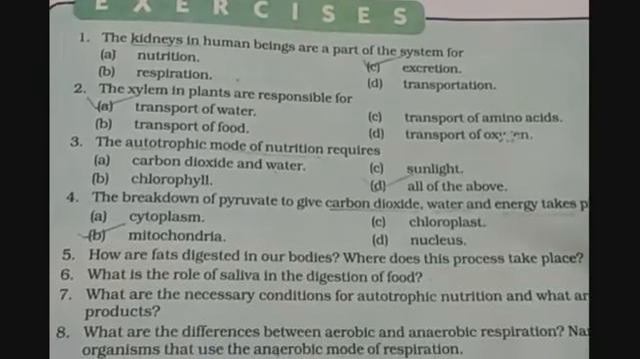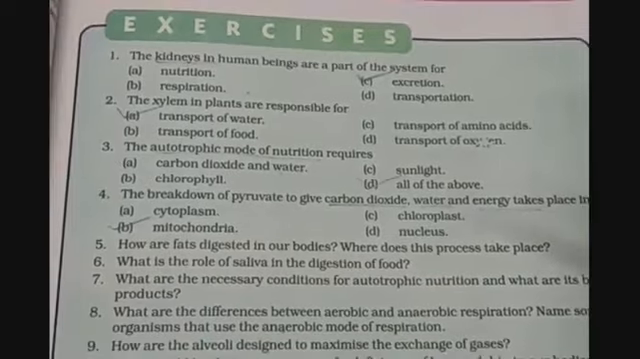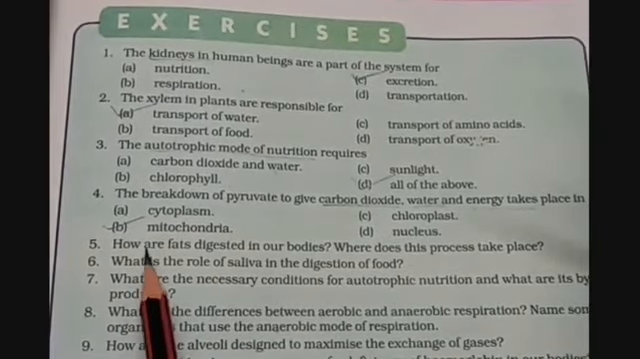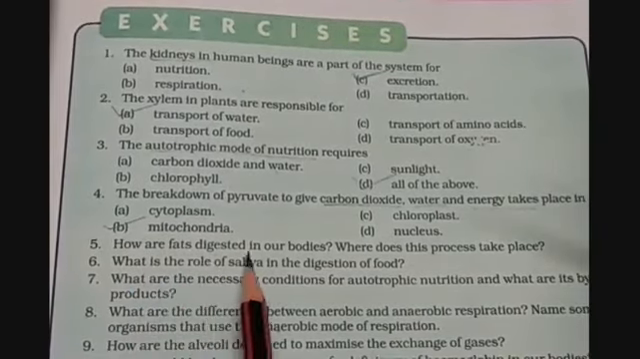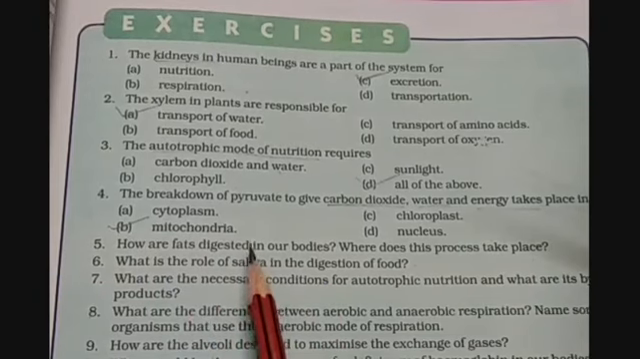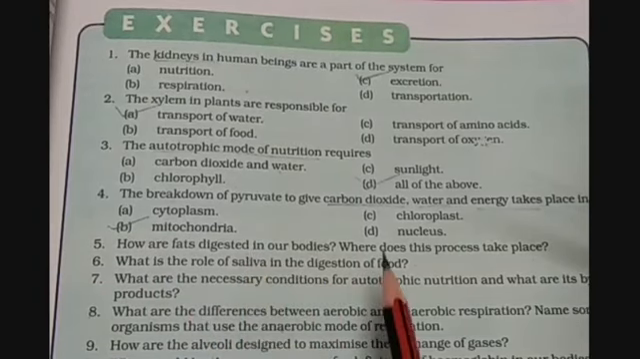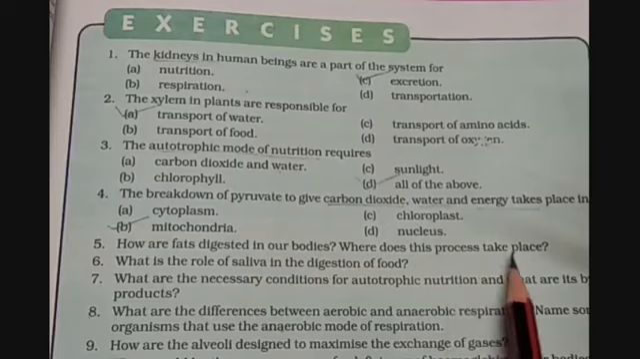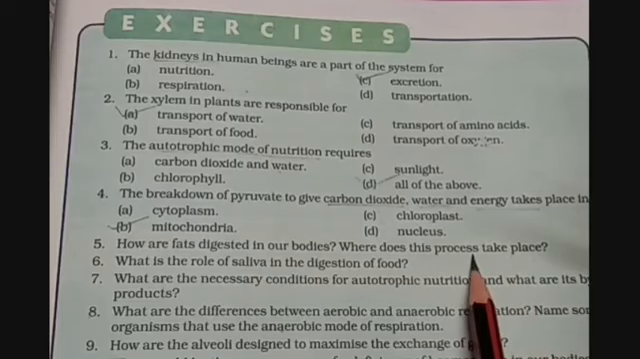Then question number 5 is: how are fats digested in our body? Where does this process take place? So we know that fats are digested by the lipase enzyme. And where does this process take place? It takes place in the small intestine.